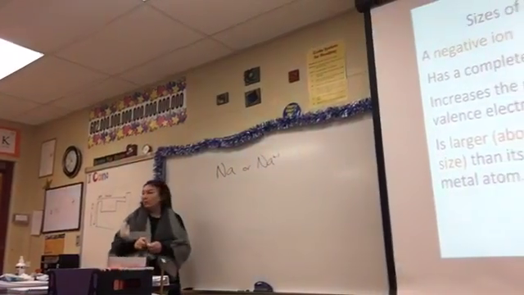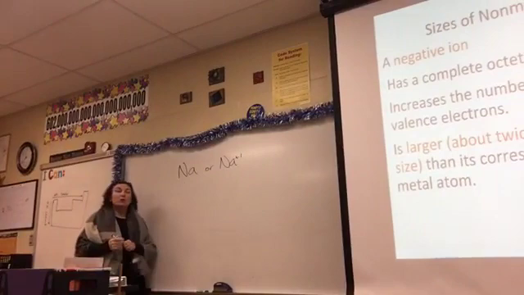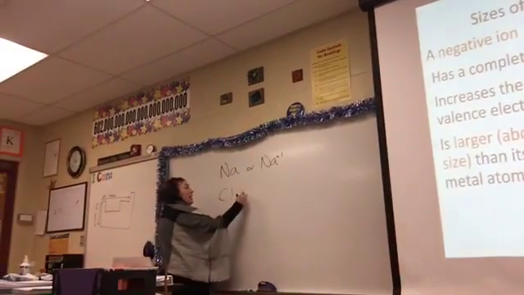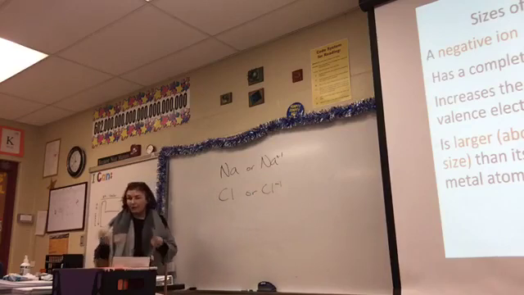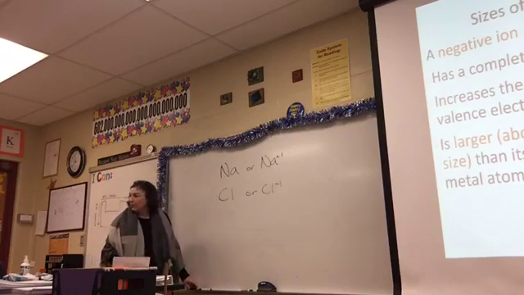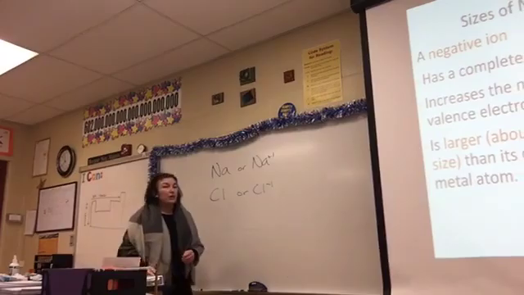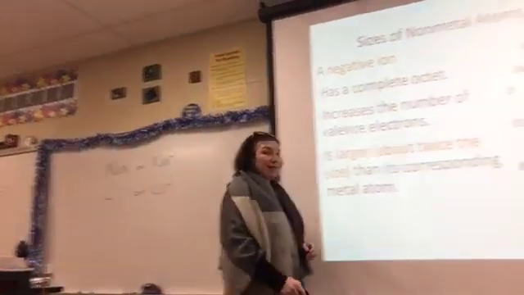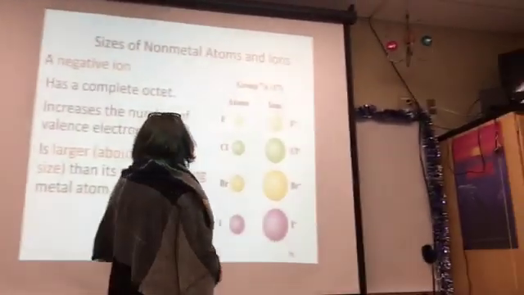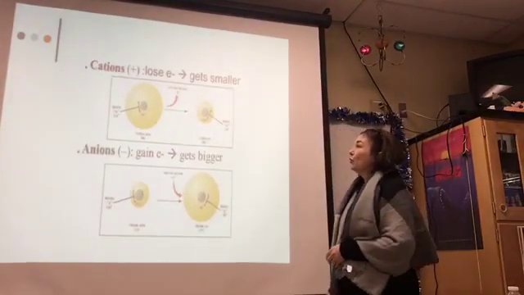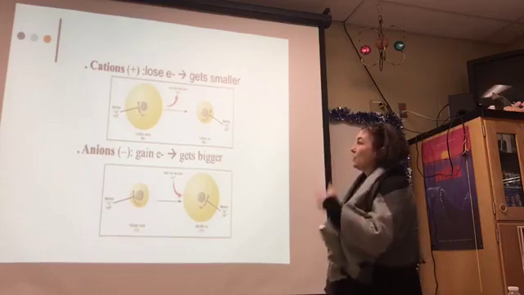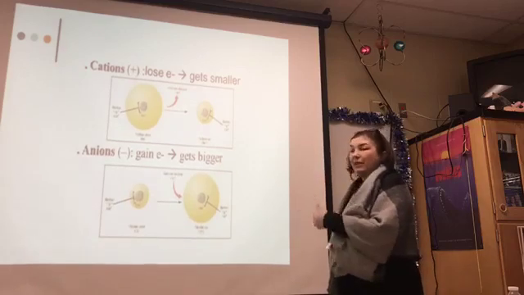Sodium. Cl or Cl minus 1? Cl minus 1. Not too difficult, is it? This shows you cations lose electrons and get smaller, anions gain electrons and get larger.